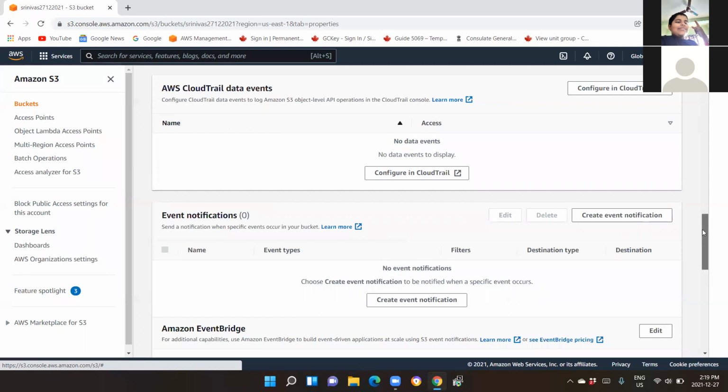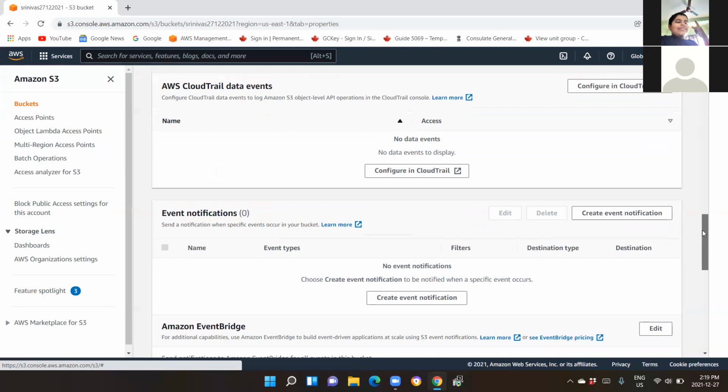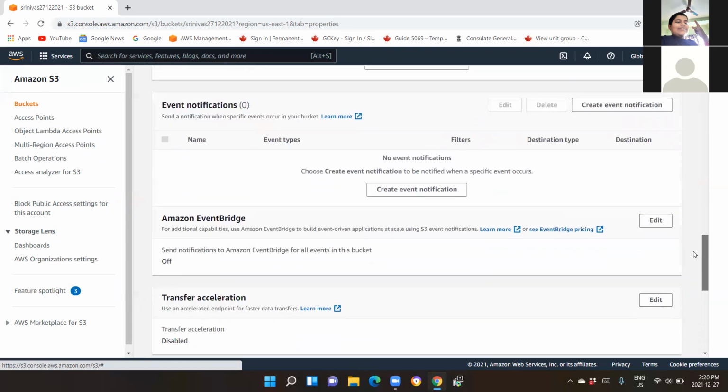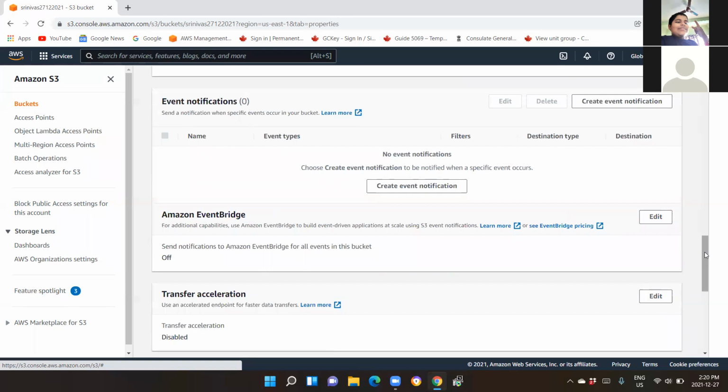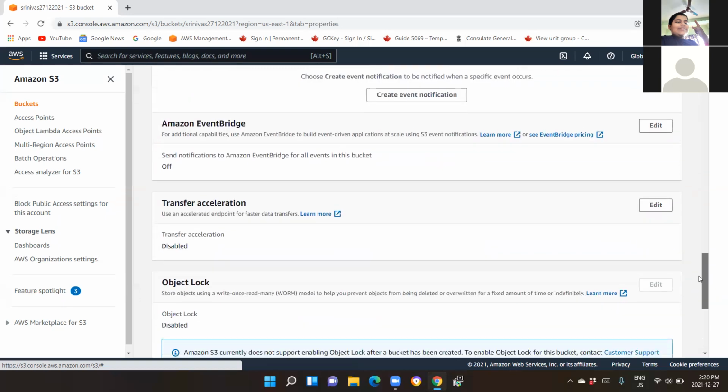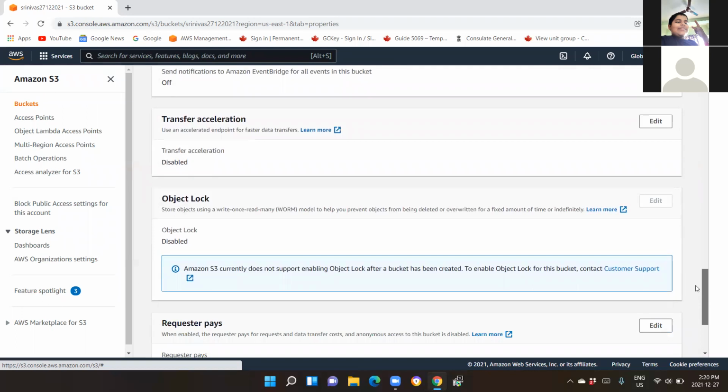Then event notifications, right? And other things like transfer acceleration. These are not something you will be dealing with day in, day out in your production environments. However, these are important properties of the bucket.